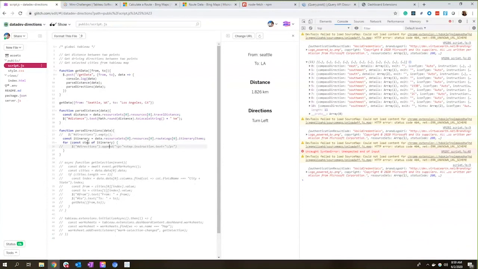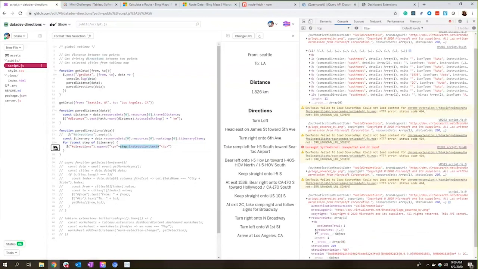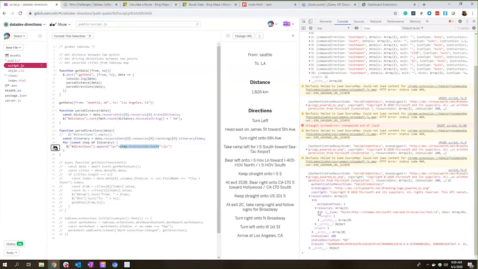So I'm going to say for every step of this itinerary or for every item of this array, we're going to use jQuery again, and we're looking at our directions element now, and we're going to append a paragraph with the text in between it. And here already you can see I'm now turning these instructions, let me show you here one more time, into little paragraphs to display in the extension.